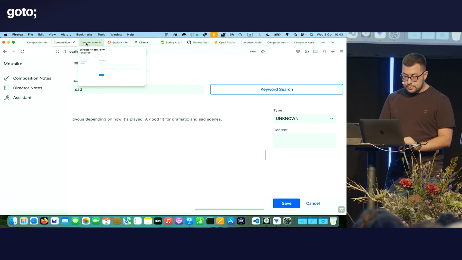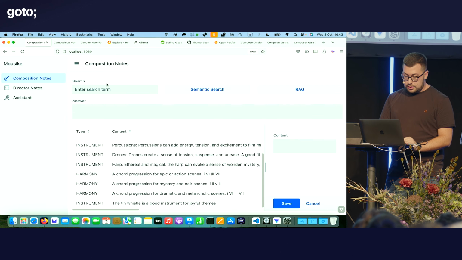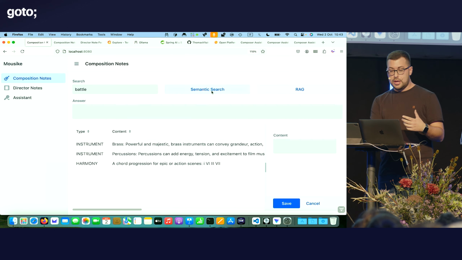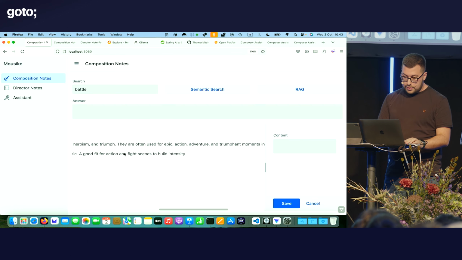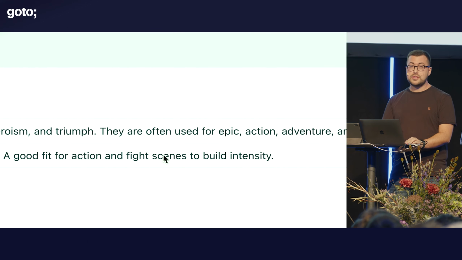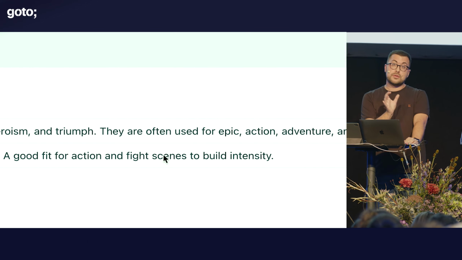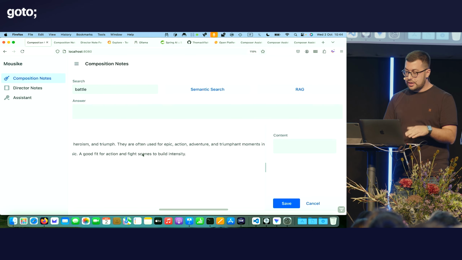And how it works, we have here, if I say battle and do a semantic search, now I'm getting 3 different entries and none of them contain the word battle. For example, we have one that says action and fight scenes, so that's closely related to battle if we are composing the music for a battle scene, but it's not based on keyword. So this is a nice addition to my application.